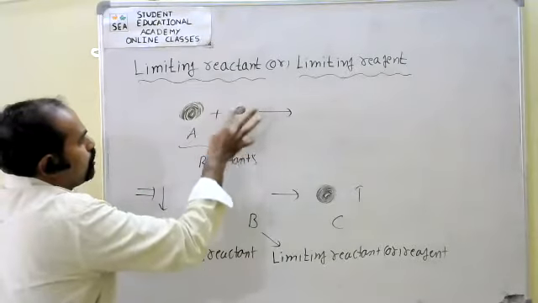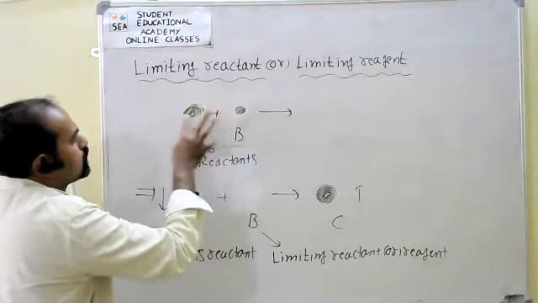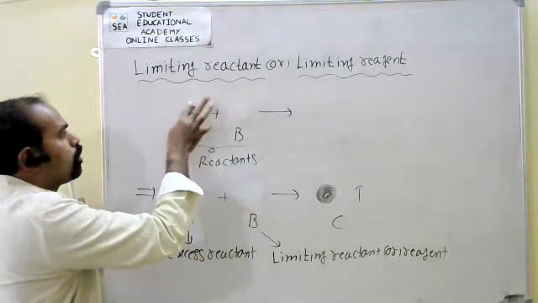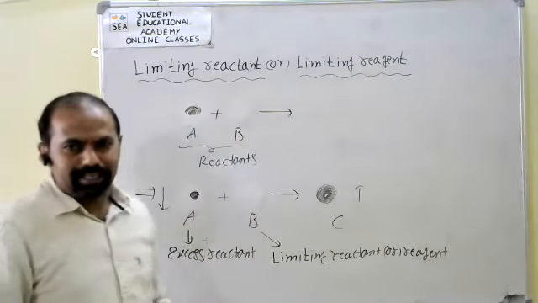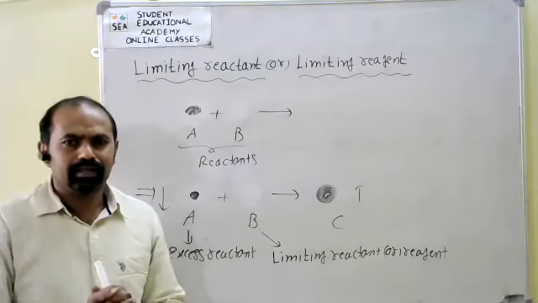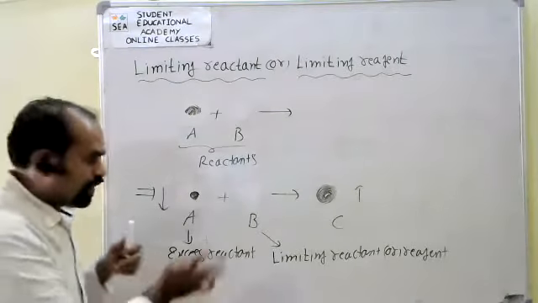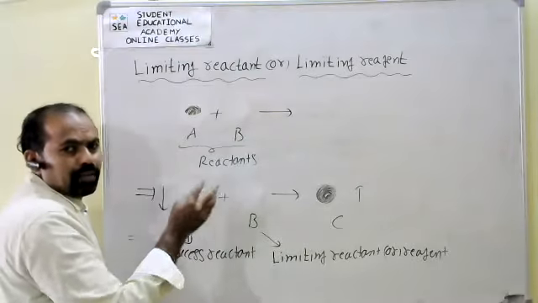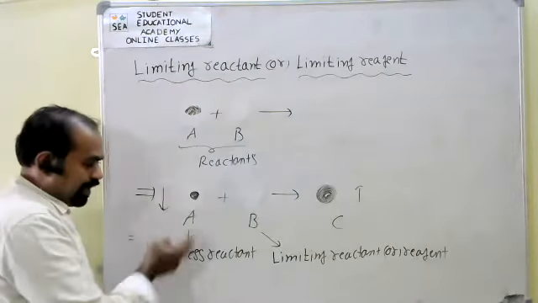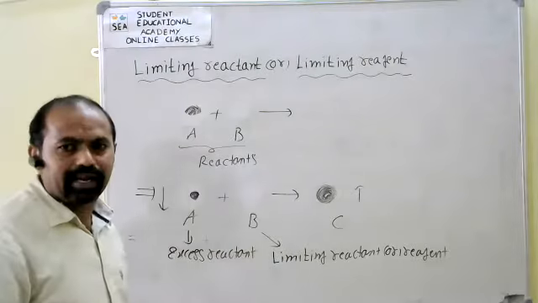Now if the B amount is completely consumed, there is no B, so there is no reaction. Automatically the reaction will complete. The remaining A amount is observed as excess, so that reactant is called the excess reactant.